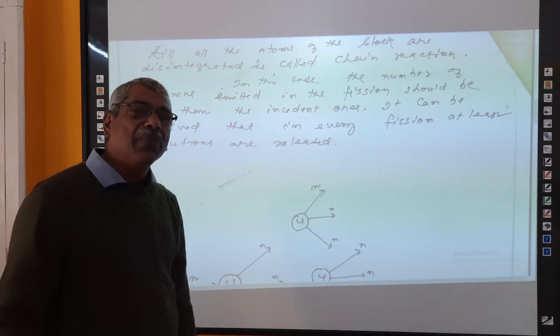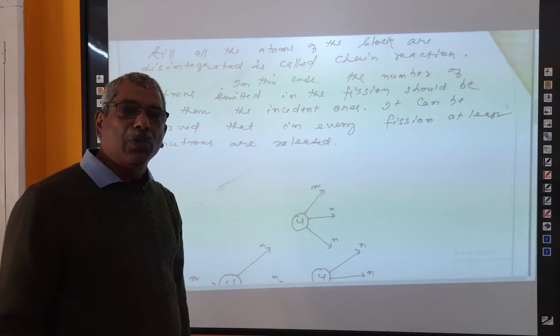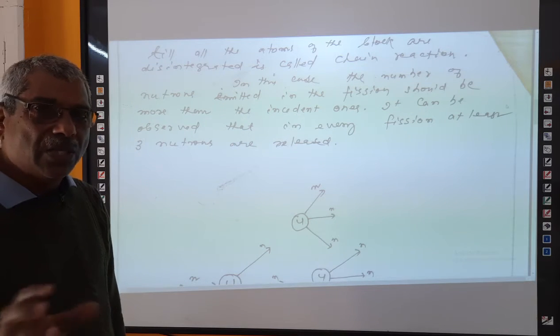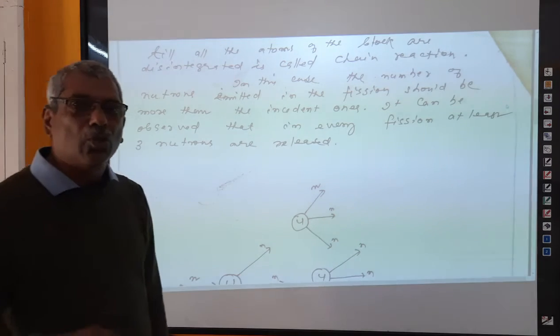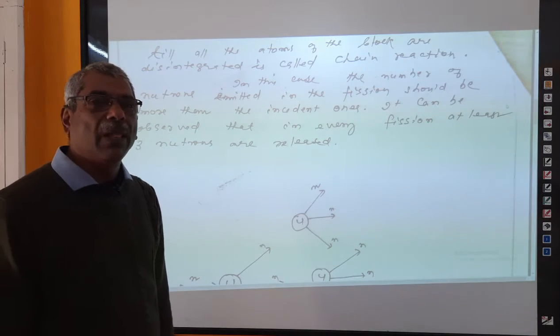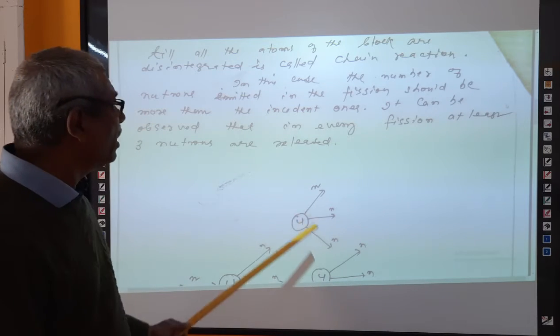You have seen that in the splitting of a uranium atom, barium and krypton are produced. Along with that, 3 extra neutrons are also produced. These 3 extra neutrons will hit another 3 fresh atoms and their nuclei. Again the splitting reaction takes place. That is shown here.